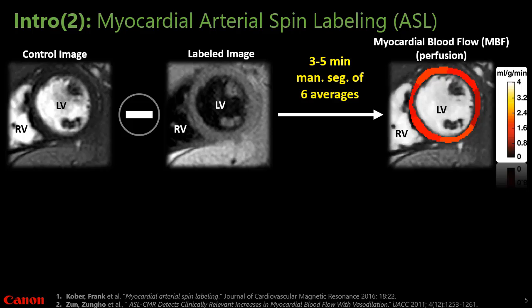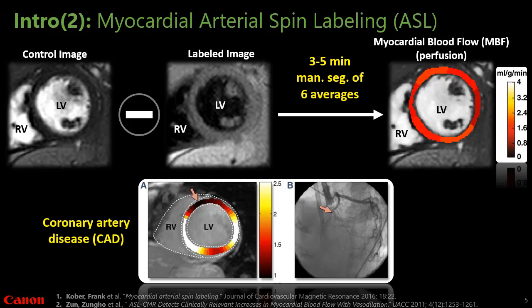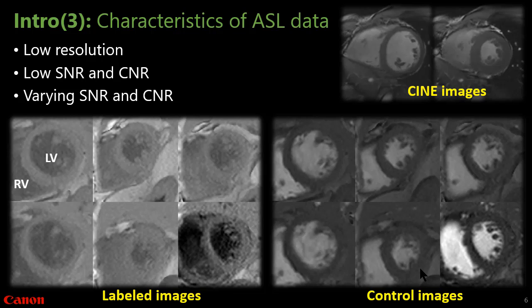So myocardial ASL is a non-contrast perfusion technique that is able to quantify myocardial blood flow. It's also able to detect coronary artery disease. However, it typically requires 3 to 5 minutes of manual segmentation. Different from CNA images on the top right, ASL data typically has lower SNR, lower CNR, and lower resolution. Furthermore, SNR and CNR vary due to heart rate variation and from patient to patient, as you can see in the label images on the left.